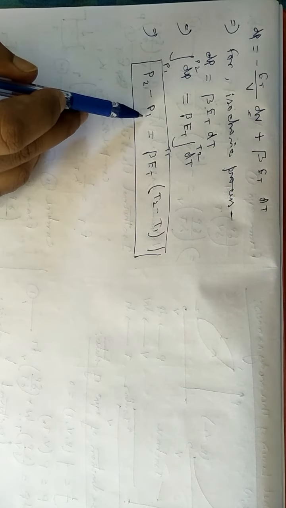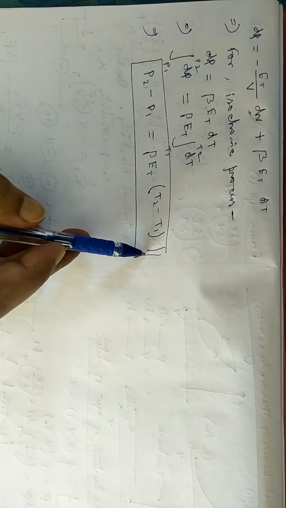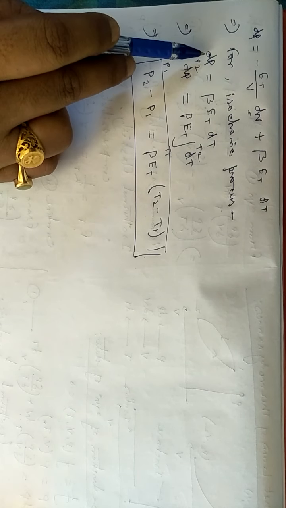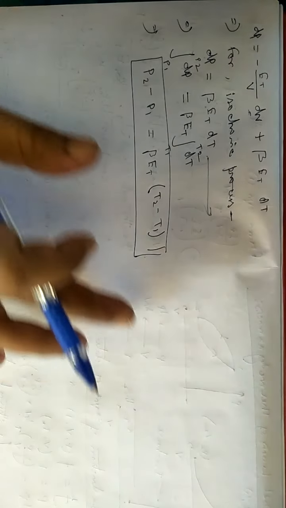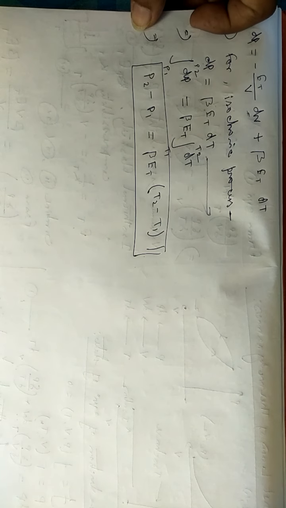So for any thermodynamic system, if it is isochoric, then the change in pressure can be written as this function, and if it is an infinitesimal change in pressure, this can be written as this equation, where beta and et have their usual significance.